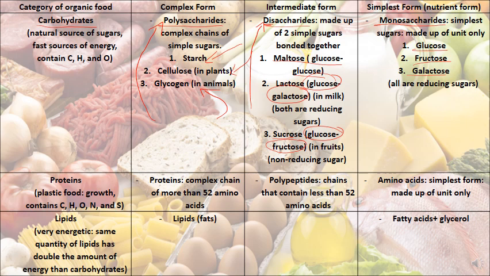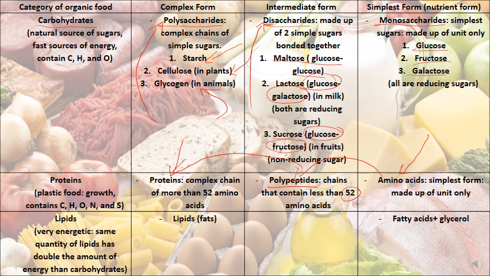Proteins, as I said, have a complex form called protein, a chain of more than 52 amino acids. The intermediate is called the polypeptide, a chain of less than 52 amino acids. More than 52 is the complex form, the proteins, while the simplest form is the amino acid, which is only one unit. So less than 52 amino acids gives a polypeptide, and more than that gives a protein.